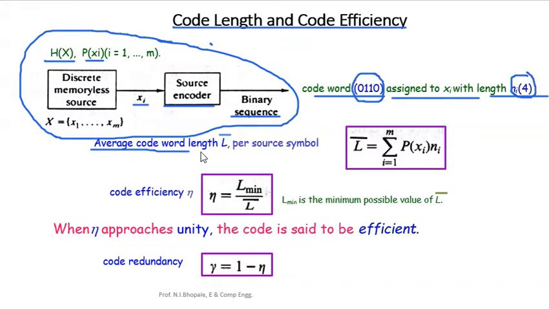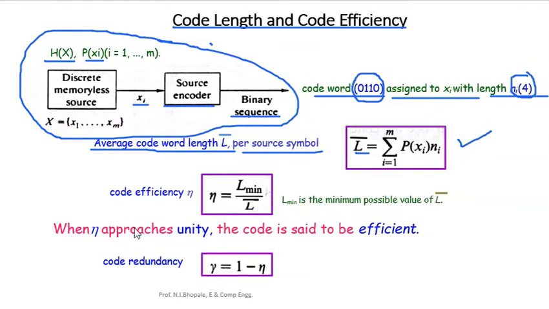The average code word length, L bar per source symbol, can be given by the expression L bar equal to summation i equal to 1 to m of p of xi into ni. It means that whatever the number of bits related to each message, if we multiply it with the probability of that message and add them so that the summation i equal to 1 to m is completed, we get L bar. This is the simple equation to calculate the average code word length, L bar.